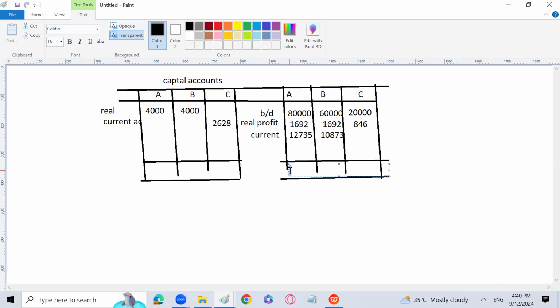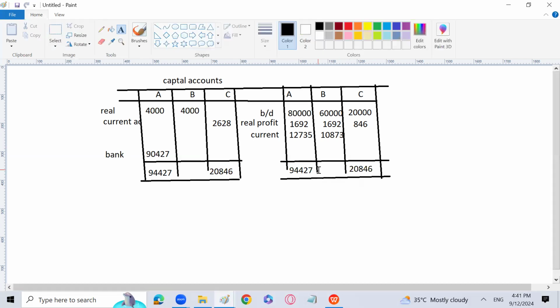So let's go for the total of the credit side. 80,000, 1692 and 12735. 94427. Here I will write the same, 94427. That is bank with the name bank. Here I am going to write, okay, let's do it through this first. 20846. I will write here also 20846 and 2628 will be subtracted.